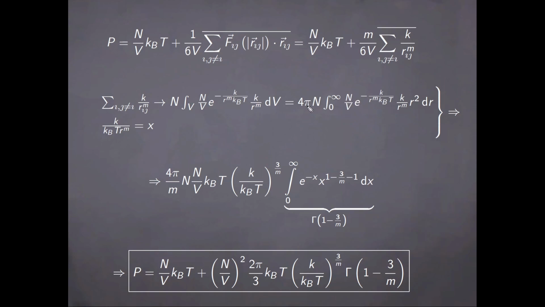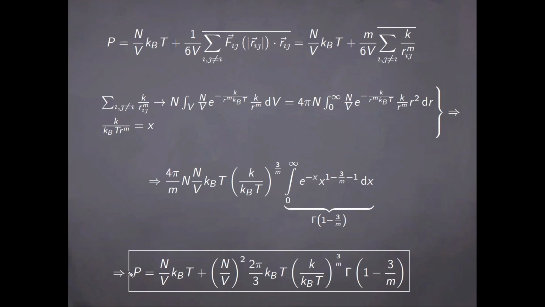And in order to evaluate this, we perform the following change of variables. So the quantity here is equal to x. And then if you carry the calculation out, which is quite straightforward, you end up with the result here. So there's this constant, and then the integral here is by definition the gamma function of argument 1 minus 3 over m.